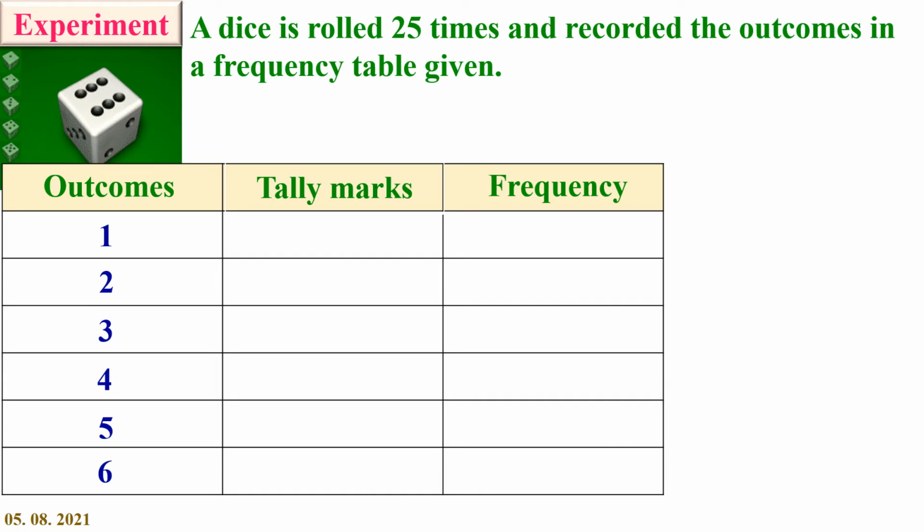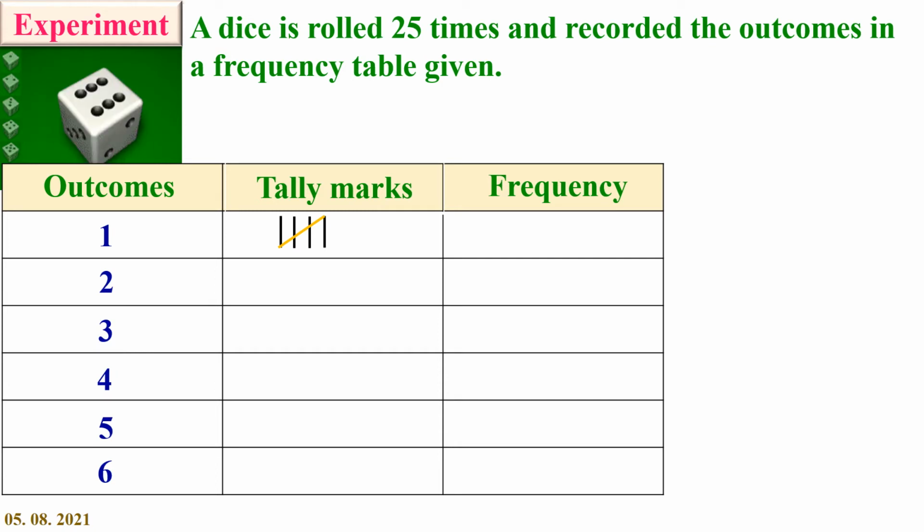So, how to indicate 6 in the tally mark column? You have studied in the previous class itself. 5 lines should be grouped by drawing 4 lines, and the 5th line from the right top to the left bottom should be crossed. This is one group.